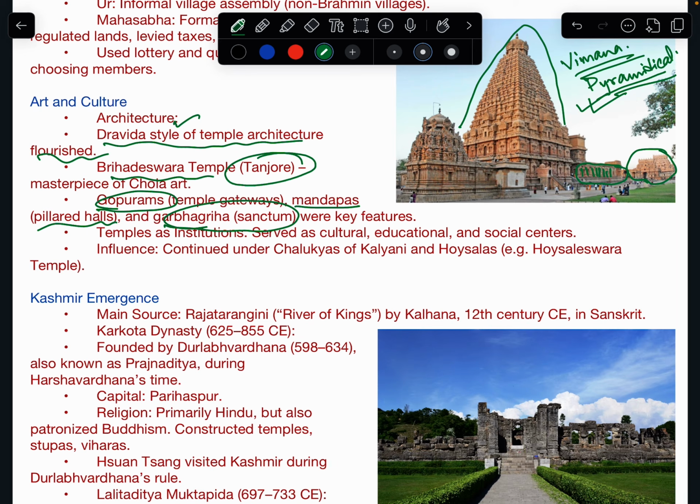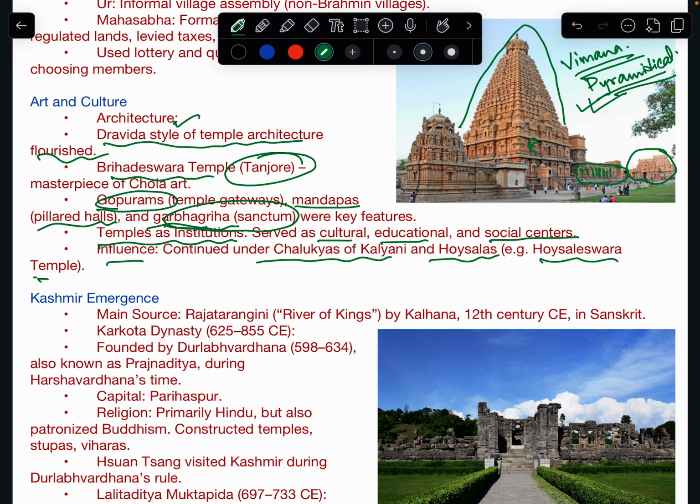So it might be over here, inside here. The main deity resides in the main temple, which is known as the Garbhagriha. And temples were also institutions, as they served as cultural, educational, and social centers. And their influence continued under the Chalukyas of Kalyani and Hoysalas. As you can see,